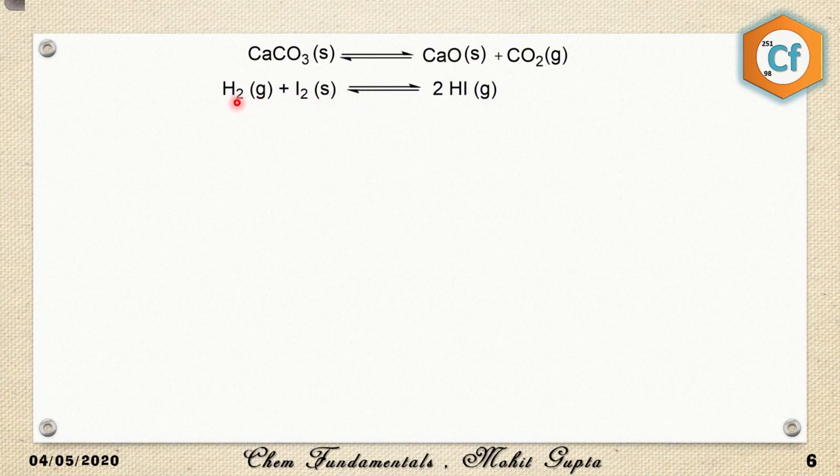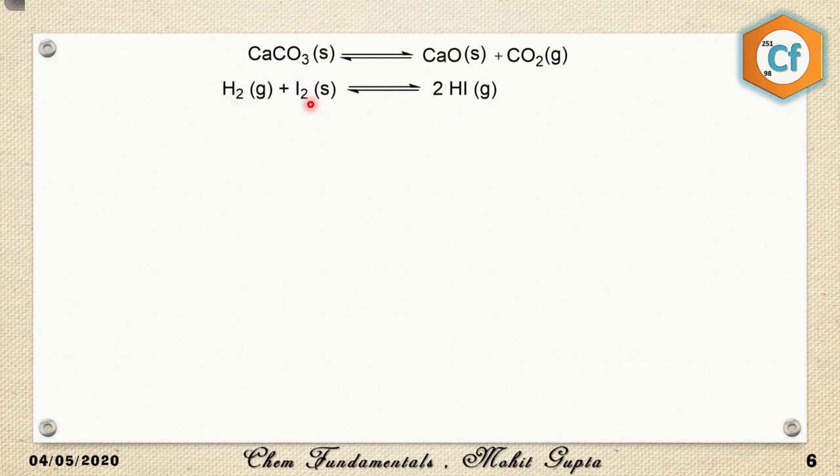The color of H2 is colorless and HI is also colorless. However, iodine has a purple or violet color. Now, if the reaction is in the initial state, the color of the chamber would be purple because we have a lot of iodine. However, as the reaction proceeds, the intensity of the color of iodine diminishes, because I2 is getting converted into the product.